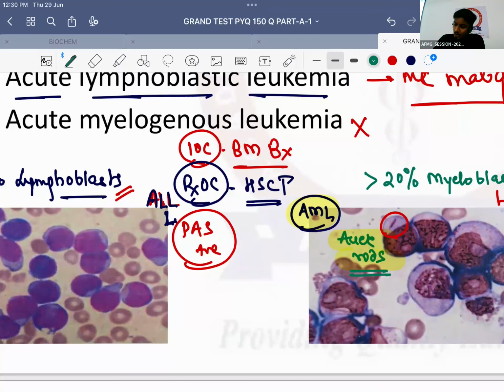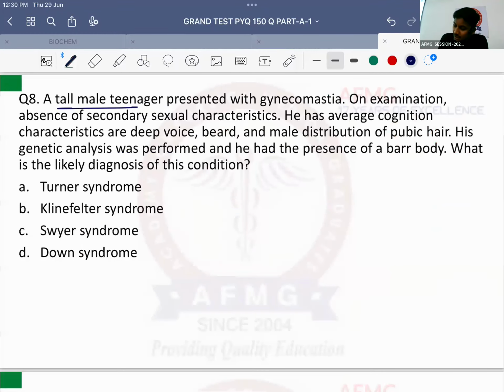Question number 8. Now, quickly. A tall male teenager presented with gynecomastia. On examination, absence of secondary sexual characteristics is noted. What are the secondary sexual characteristics, tell me quickly. In males: pubic hair, axillary hair and beard, okay? And along with that sometimes hoarseness of voice. These are the secondary sexual characteristics in a male which a male achieves during puberty. He has average cognition and characteristics are deep voice, beard, and male distribution of pubic hair.